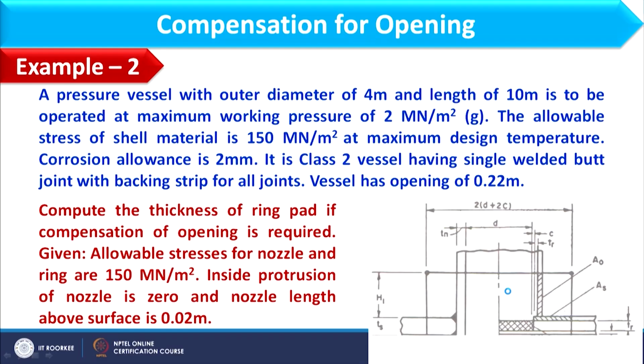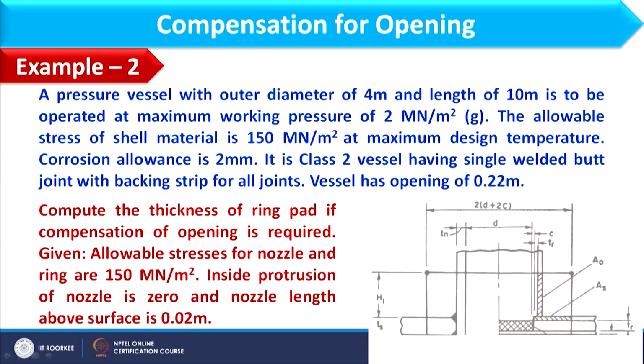And here I have a second example through which you will have more idea how to carry out compensation for opening. So in this diagram, pressure vessel with outer diameter of 4 meter and length 10 meter is considered, and it is operated at maximum working pressure of 2 meganewton per meter square. Allowable stress is 150 and corrosion is 2 mm, and this is again class 2 vessel with single welded butt joint with backing strip. Vessel has opening diameter of 0.22 meter. We need to compute the thickness of ring pad if compensation of opening is required.